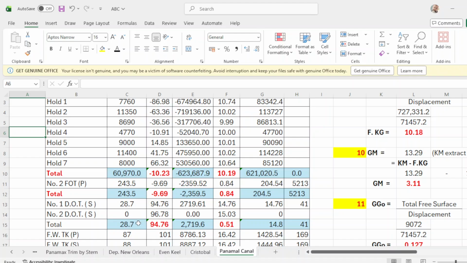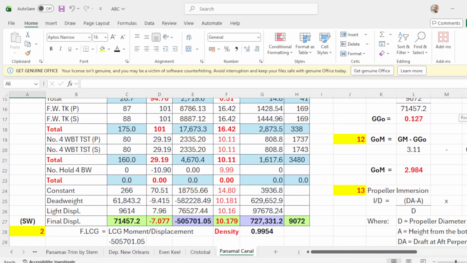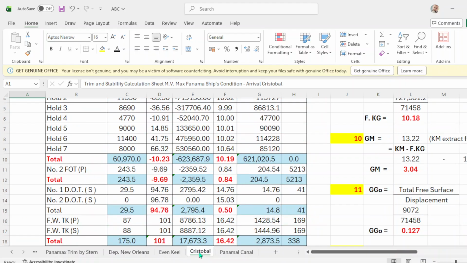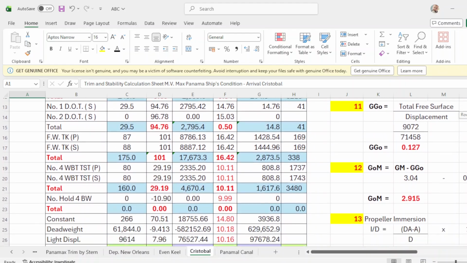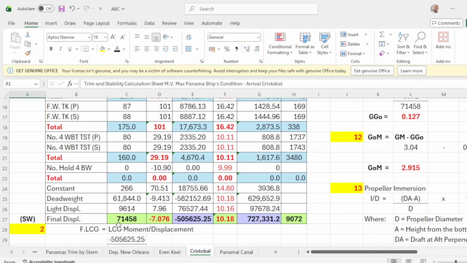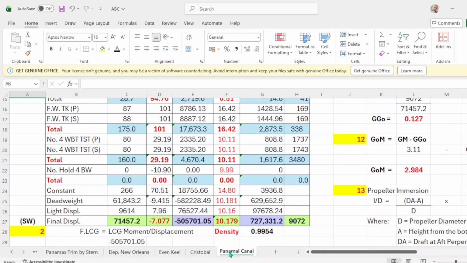So there is a consumption of diesel oil, and of course his displacement would be different. In departure Cristobal the displacement is 71458, while in Panama it is 71457.2. So it is 0.8 consumption of diesel oil.